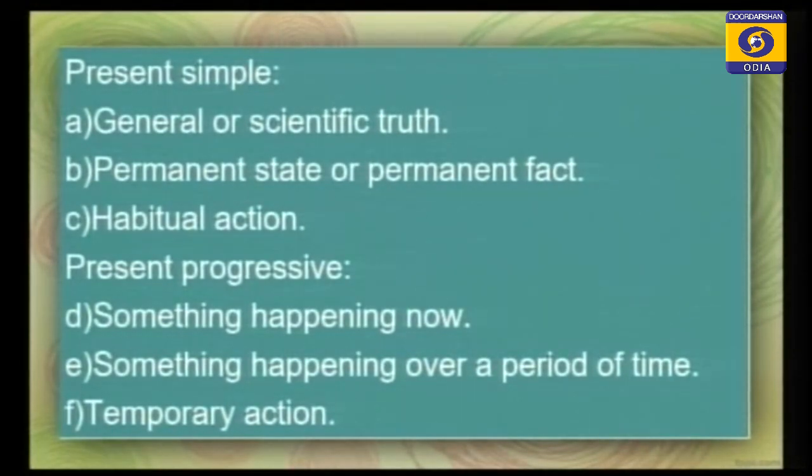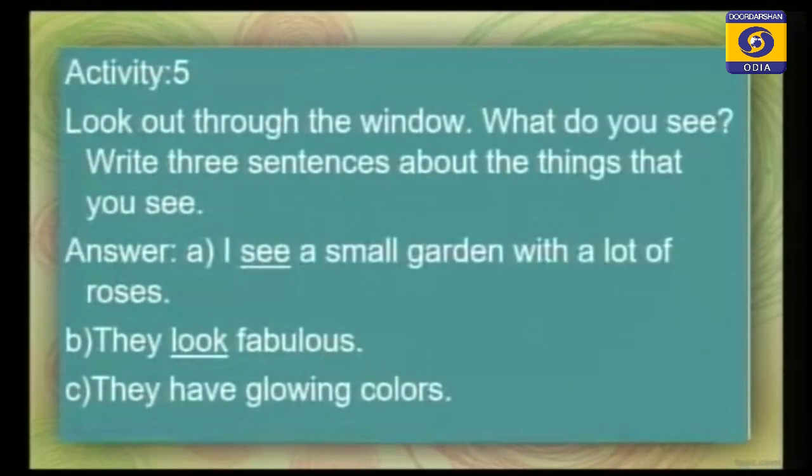His English is getting better. My fourth question was, his English is getting better. So something happening over a period of time. And my fifth question was, I usually go to school on foot. That was a habitual action. Look, 2 swans are carrying a tortoise. That is something happening now. So dear students, we discussed all these things. Now come to activity 5. Look out through the window.